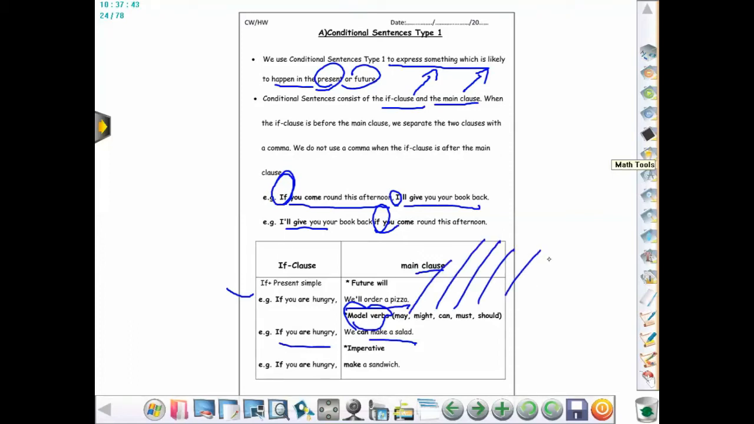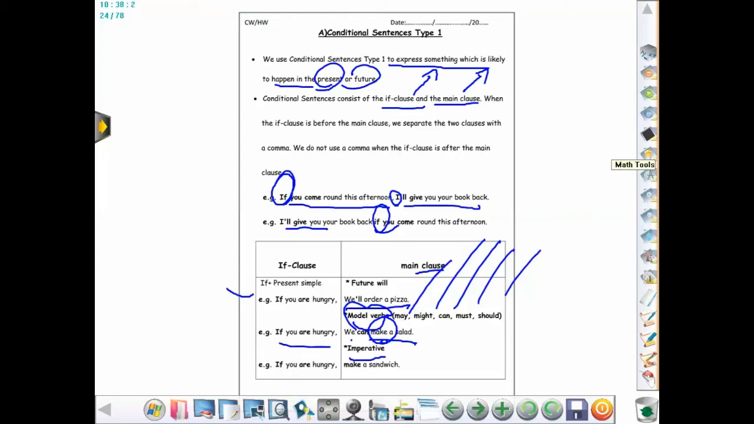And make sure that after the modal verbs, you should put the verb in the infinitive form, which means you put a clear verb. You don't add anything to the verb. So, you can make a sandwich. Make here is verb infinitive as well. Or I can simply put imperative in the main clause.